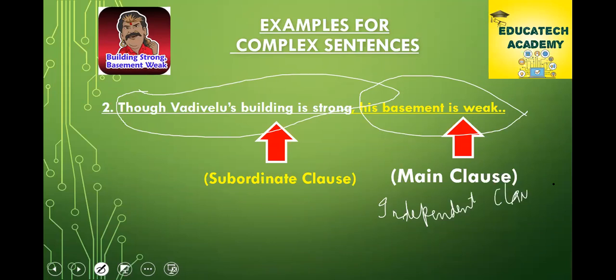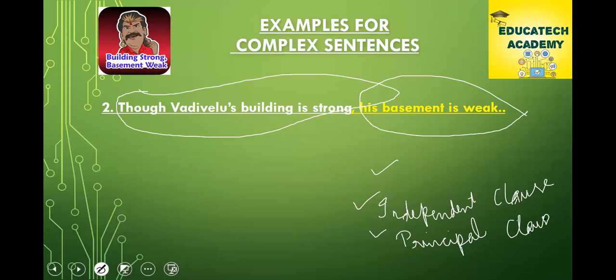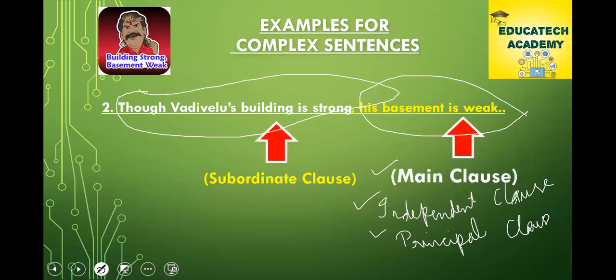I told you in the beginning, a clause has three types: main clause, independent clause, and the third is principal clause. Is this clear?